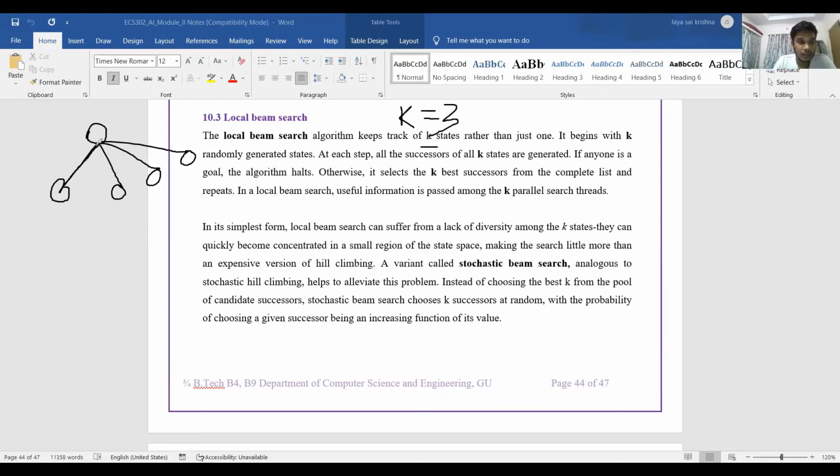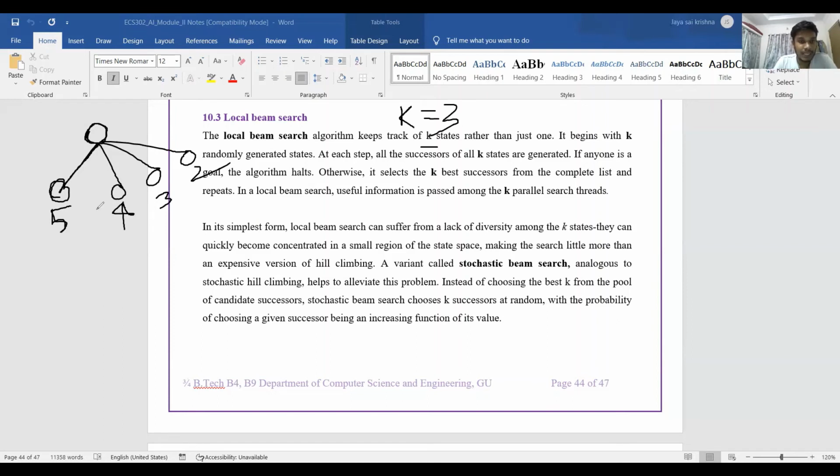Initially the algorithm starts with the parent node. If the parent node is the goal node, we'll return the solution and exit the algorithm. If it is not the goal node, we'll expand that node. So we got four children. As we selected k as 3, suppose the values are 5, 4, 3, and 2.